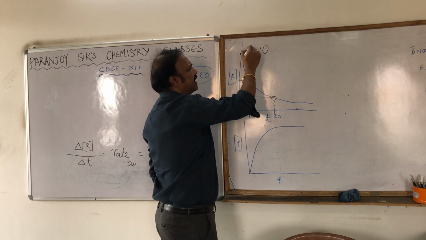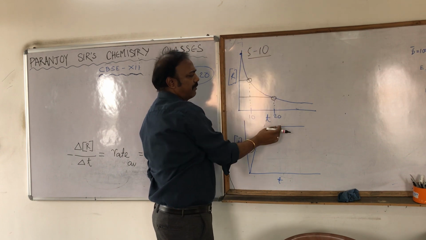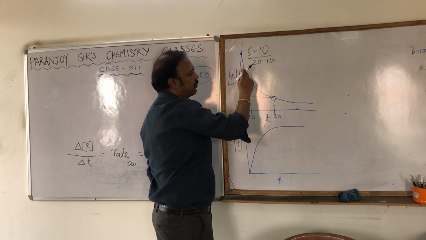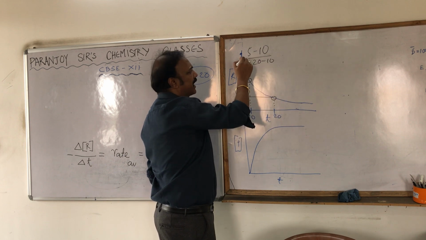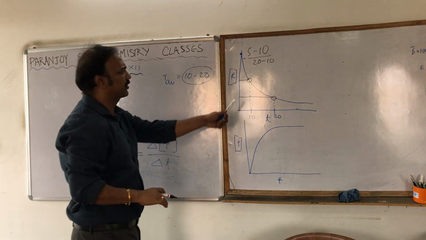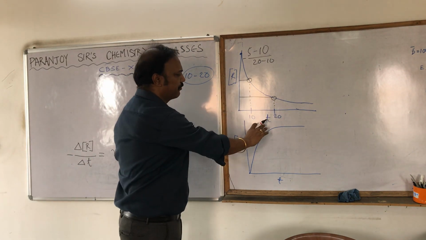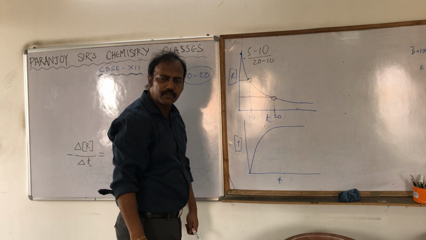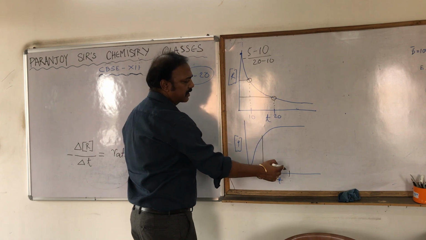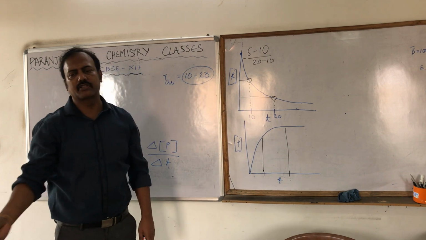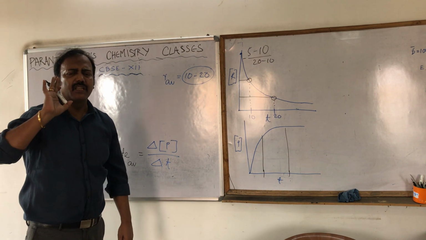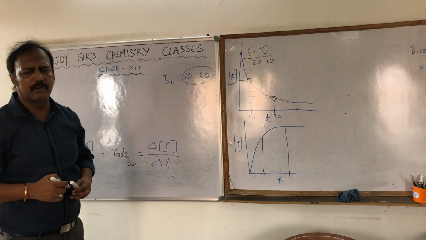Okay, so what is the change in it? 5 minus 10, divided by the change in time, 20 minus 10. But since we are doing it in terms of a reactant, there must be a negative sign over here. So you can very easily calculate the average rate of the reaction from the graph. Exactly the same we can do for the product also. We have to choose the time difference, then measure the concentration of the products, and obviously we can find out the rate very easily. That's the average rate. So we don't have any problem with the average rate.